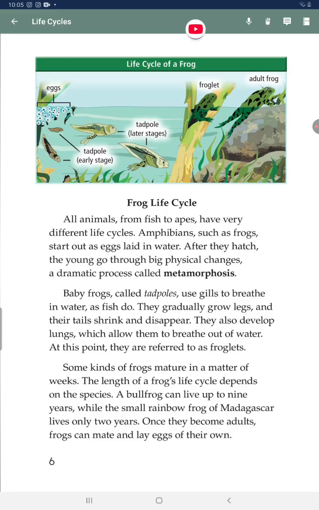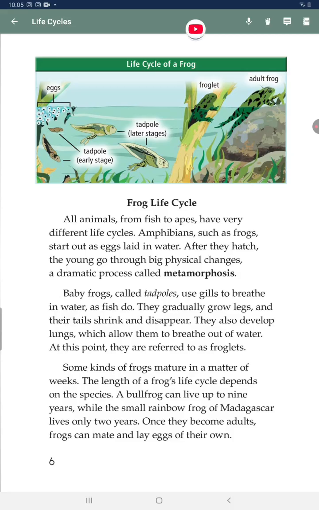Frog life cycle. All animals, from fish to apes, have very different life cycles. Amphibians, such as frogs, start out as eggs laid in water. After they hatch, the young go through big physical changes, a dramatic process called metamorphosis. Baby frogs, called tadpoles, use gills to breathe in water. As fish do, they gradually grow legs and their tails shrink and disappear. They also develop lungs, which allow them to breathe out of water.